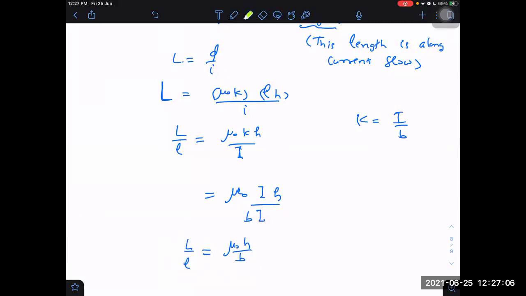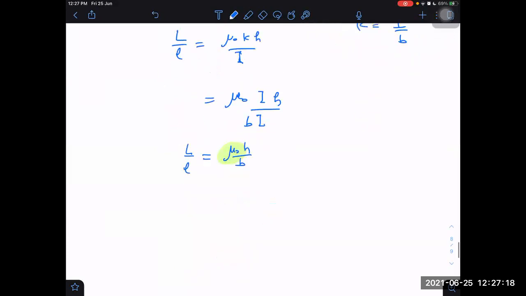Keep dimensions in mind, you will not commit mistakes. The dimensions of inductance per unit length will be the same as that of mu naught. If you know this, then you will not commit mistakes. Otherwise, sometimes you may lose out.